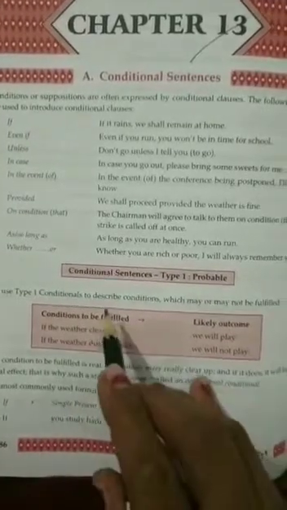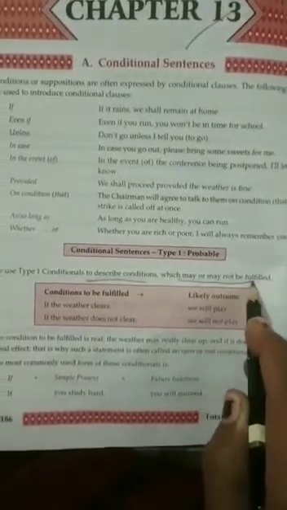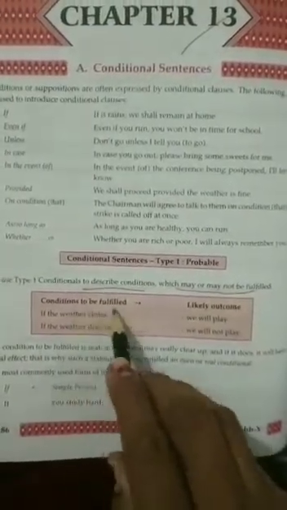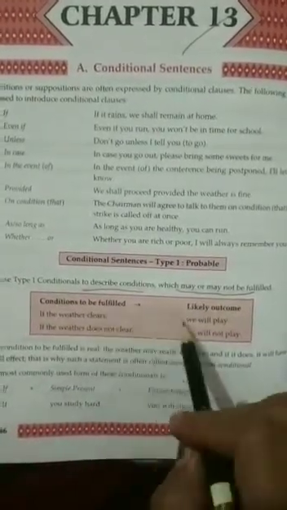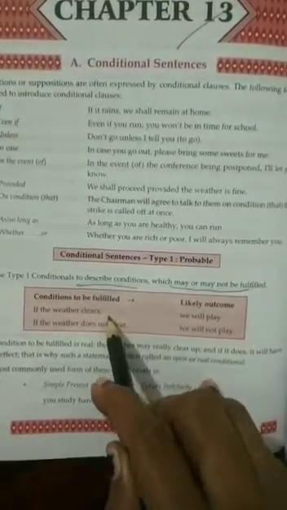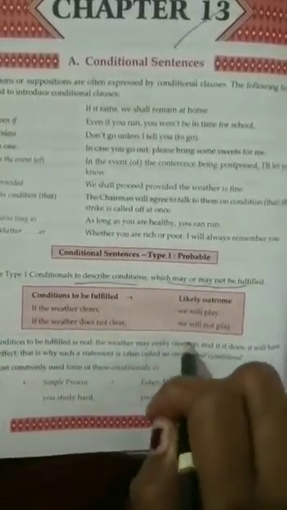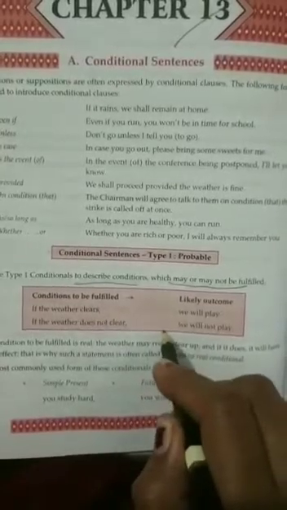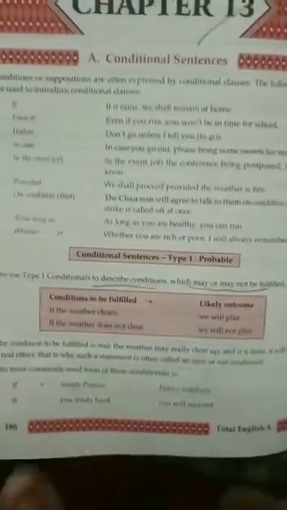In the first condition, type 1, is probable. In these conditions, conditionals describe conditions which may or may not be fulfilled. Condition to be fulfilled, likely outcome. Like, if the weather clears, we will play. It totally depends on the condition. If the weather is okay, then only we will play. If the weather does not clear, we will not play. To play a game by a team, it totally depends on the weather.